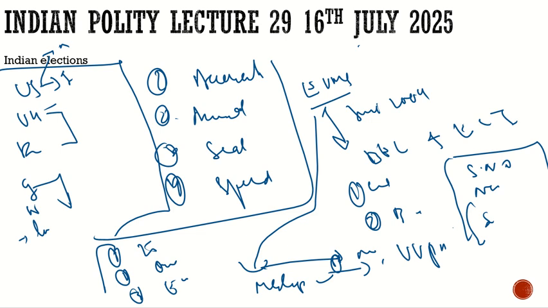So there is an NGO, the ADR, the Association for Democratic Reforms. They are not satisfied. They went to the Supreme Court and asked 3 things with respect to EVMs and VVPATs. First, there should be 100% verification. Second, we should go back to the ballot papers because there are issues and people are not satisfied. Third, a physical copy should be given to voters on which they had voted.